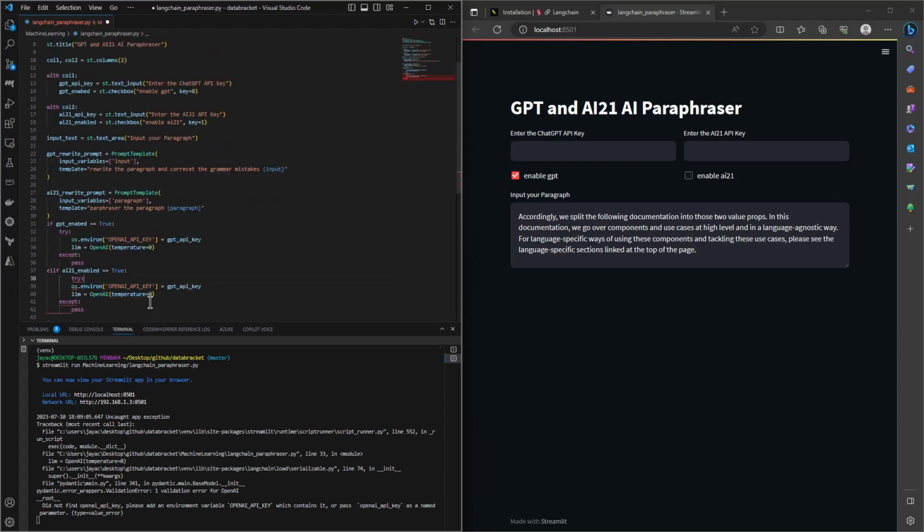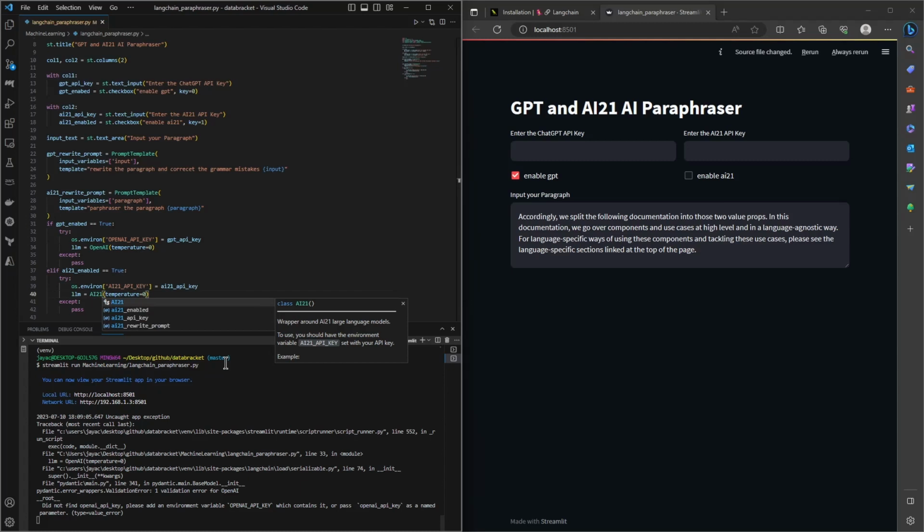So let's put this back, and we are going to pass this. This needs a specific API key, which is nothing but the AI21 API key, and let's change the API key variable to AI21, and temperature is also the same. We have to change the model here, AI21, and this will run accordingly as per we enable these two.